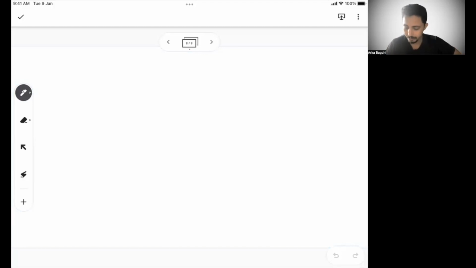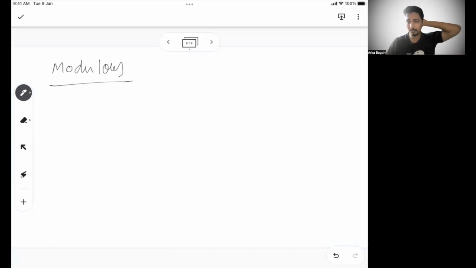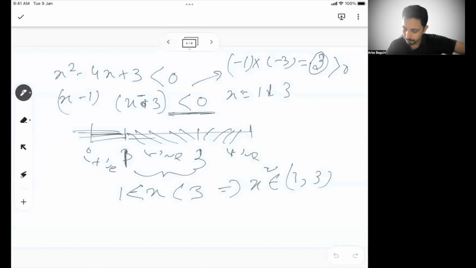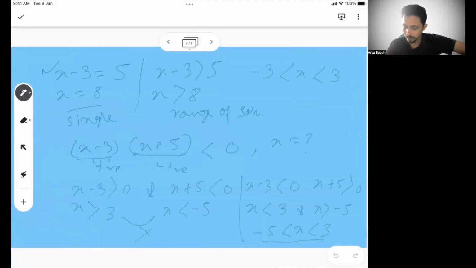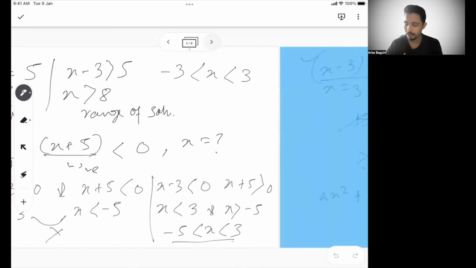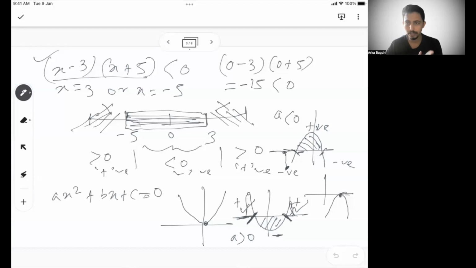So let's go to modulus first. Let's try to solve the modulus, and then I'll see if we can solve a few more problems in inequality. But with inequality, let's do a quick recap. We started with a basic understanding of how it changes from equality to inequality. Then we found the defined regions in a quadratic equation. There are two solutions of x, which means 3 regions are created, and the alternate regions will be positive and negative. Based on what you need, you will choose that solution.